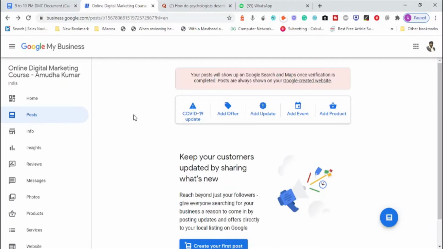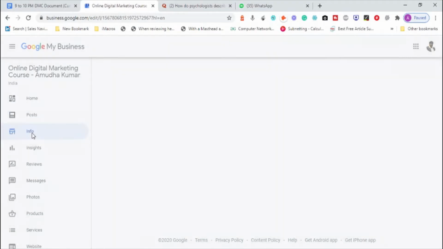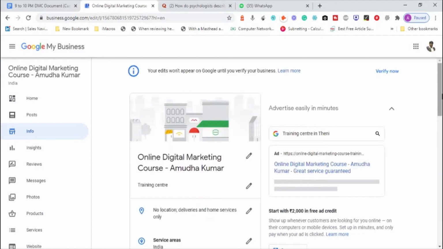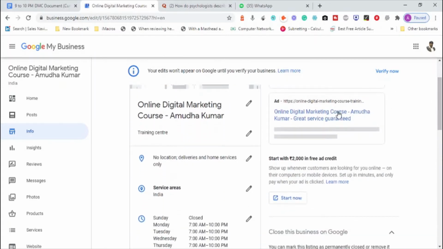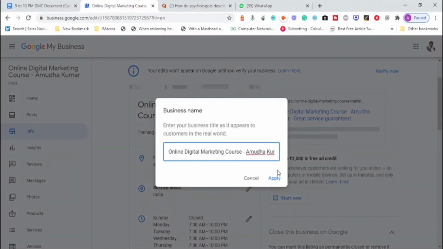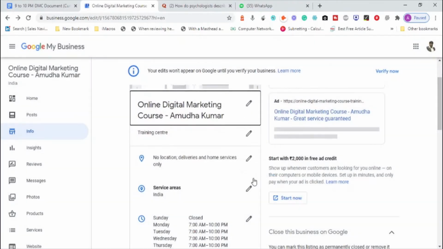Now there is a next section called info. Understanding the info section. This info section is going to completely accommodate your business information. Name of the business: there's a pencil icon where you can click and edit the name of the business and apply. Be very careful.